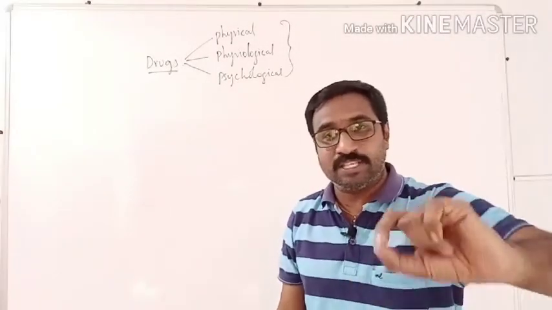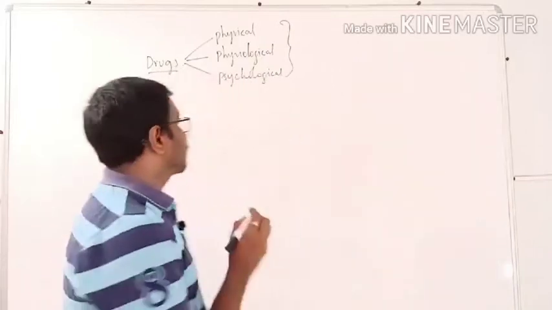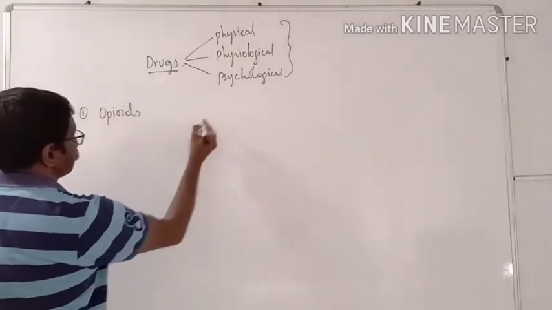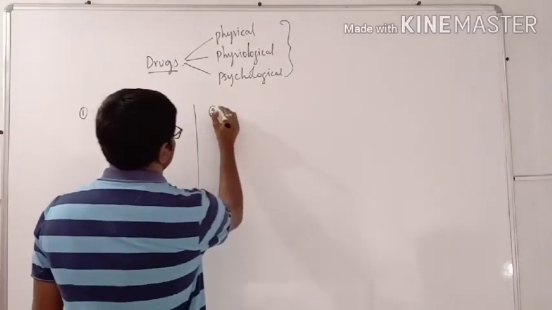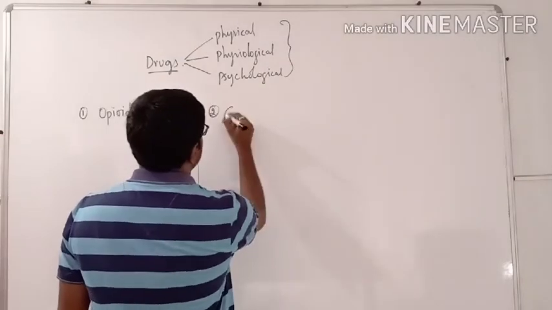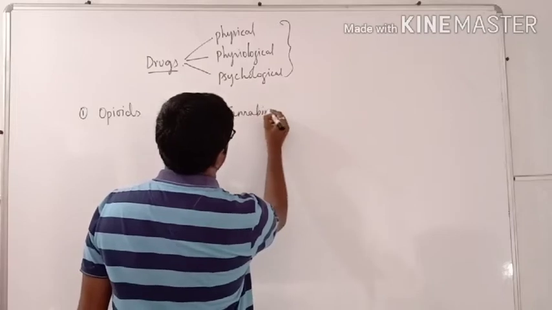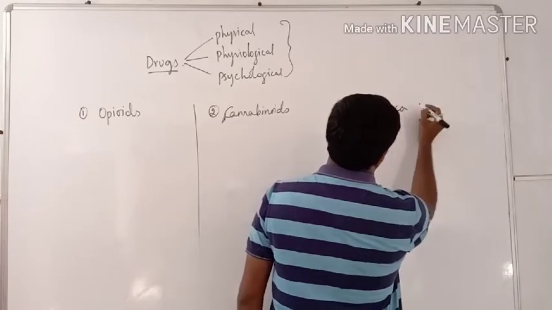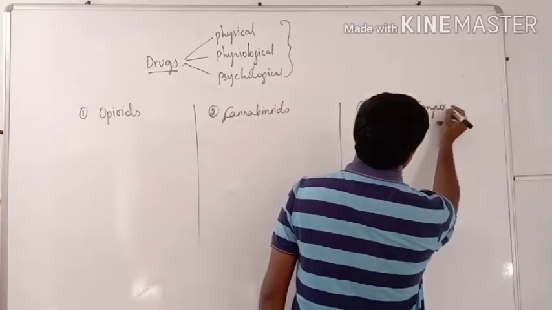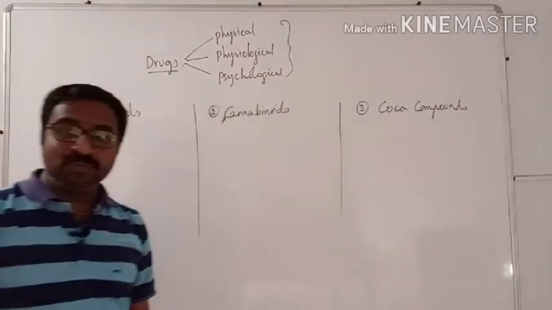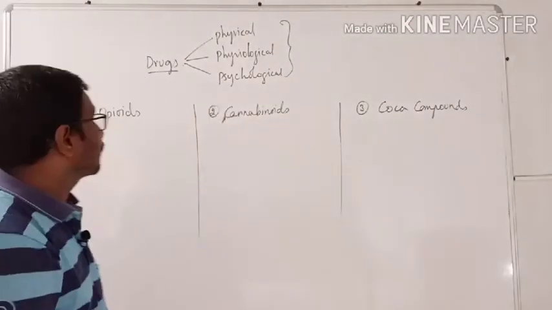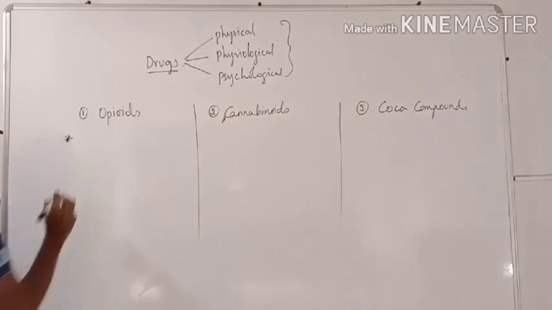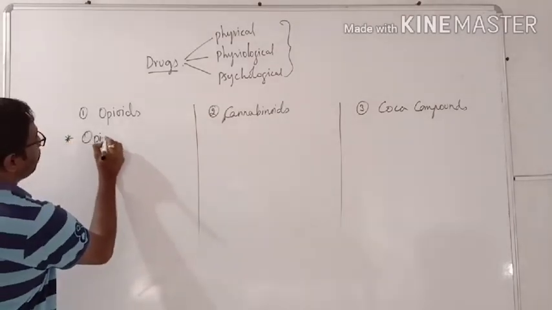Abuse means misuse. Normally, the drugs can be divided into the first one called opioids. Second one is cannabinoids. And the third variety is coca compounds. So in our syllabus we have three varieties of drugs: opioids, cannabinoids and the coca compounds. First one, opioids, is extracted from the plant called opium poppy.